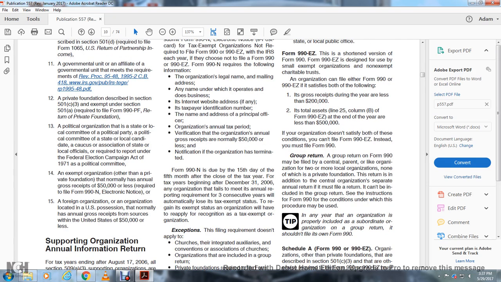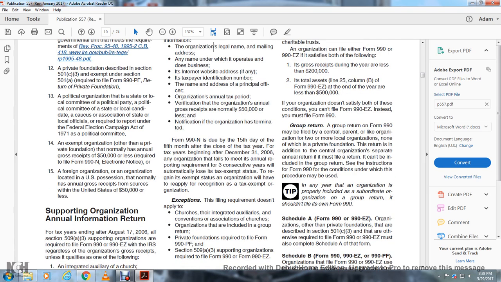Group return. A group return for the Form 990 may be filed by a central or parent organization for two or more local organizations. For private foundations, the return is filed separately with an annual return. See the instructions of the Form 990 for the conditions under which the procedure is to be used. In any year the organization is properly included as a subordinate on the group return, it should not file its own Form 990.